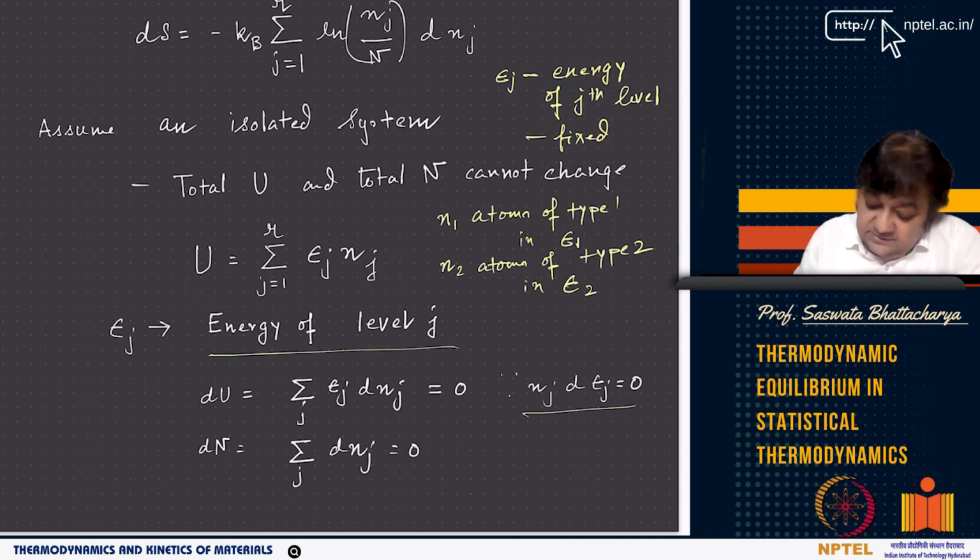Now du equals the sum of epsilon j dnj, which is equal to 0, and dn, since n is the sum of nj, is nothing but the sum of dnj, which has to be equal to 0. Why? Because n is constant. Total n cannot change and total u cannot change, so this is also equal to 0.